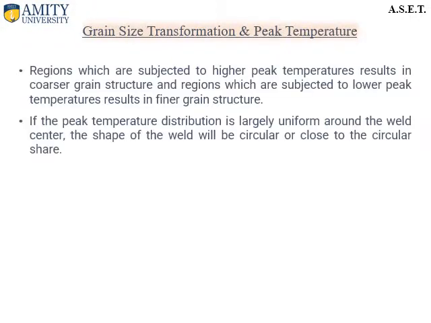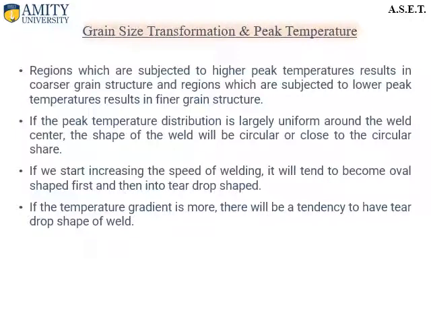A relation can also be established between the peak temperature and the grain size transformations. Regions subjected to higher peak temperature result in coarser grain structure, and regions subjected to lower peak temperature result in finer grain structure.